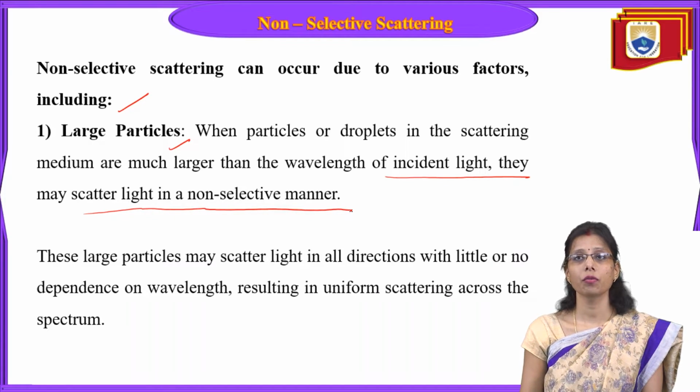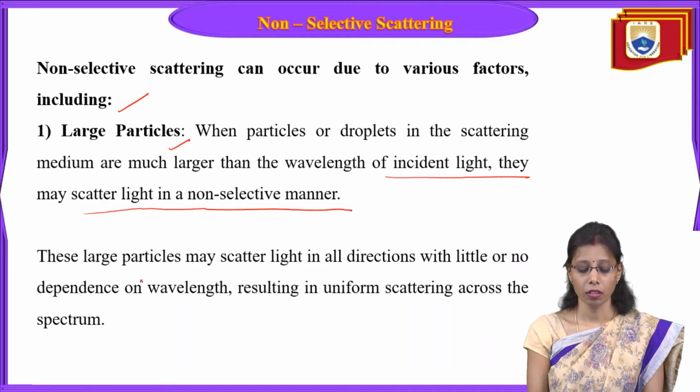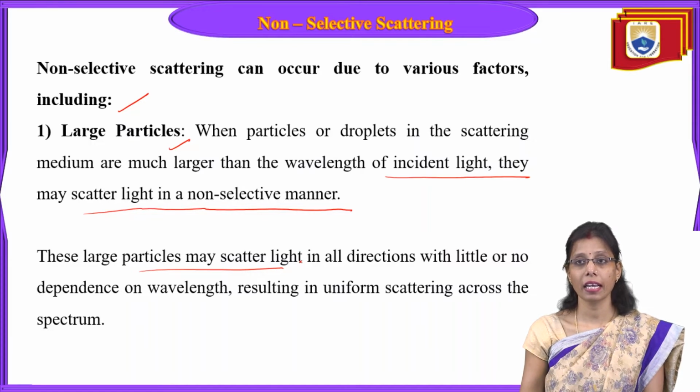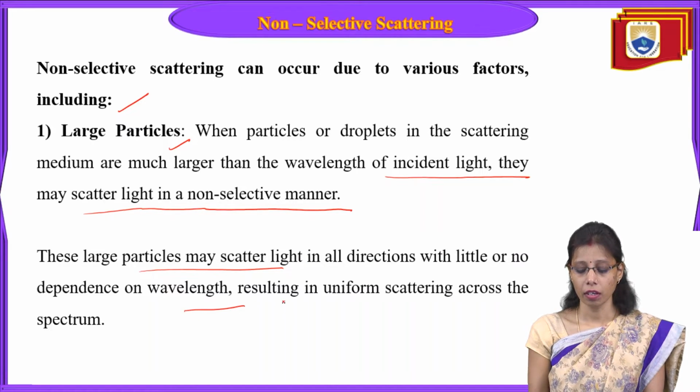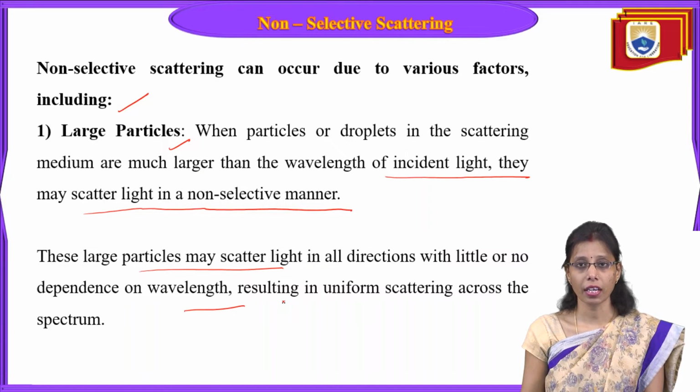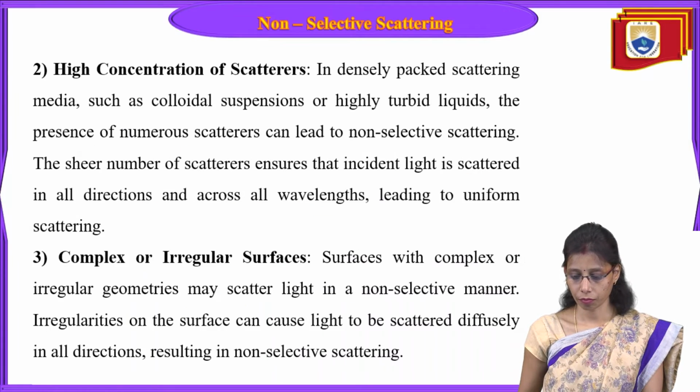Whenever particles or water droplets are present in the atmosphere, they may scatter the incident light in a non-selective manner. These particles may scatter light in all directions with little or no dependence on wavelength, resulting in uniform scattering across the spectrum.